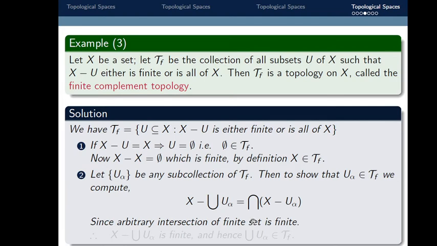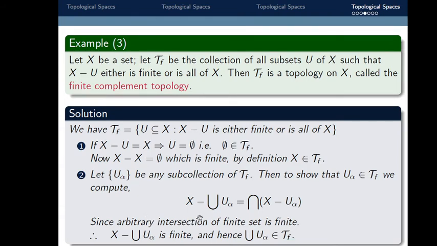But each X minus U alpha is a finite set, and we know that an arbitrary intersection of finite sets is finite. So the difference X minus the union of U alpha is finite. Therefore X minus the union of U alpha is finite, and hence the union of U alpha belongs to tau f by definition of tau f.